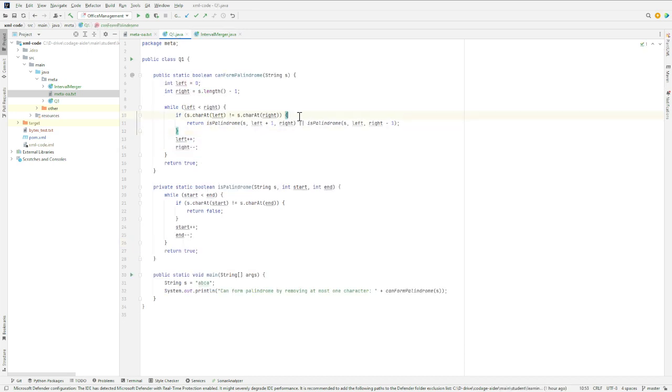And in case they are not equal, that means if I remove either the left character or the right character, I can make it a palindrome. So there are several ways to do it. I could have removed the character directly. This is a little bit different way to do it. So I'm just checking if the string from start to end is a palindrome. When I do left plus one, if I remove the character at the left, then I will be left with the string from left plus one to right, and I need to check whether the string from left plus one to right is a palindrome or not.